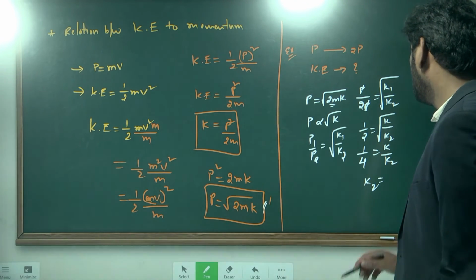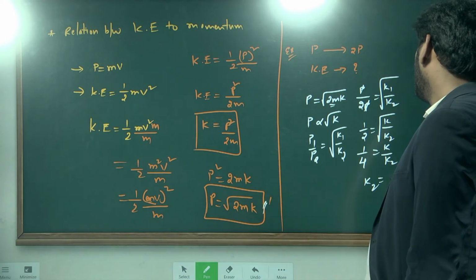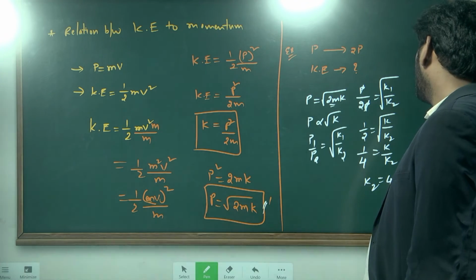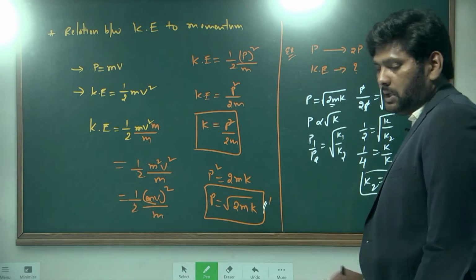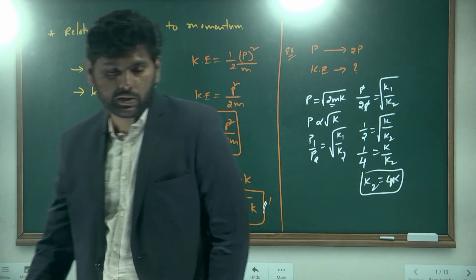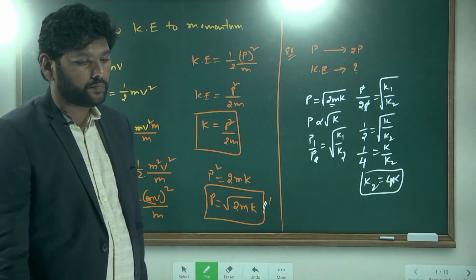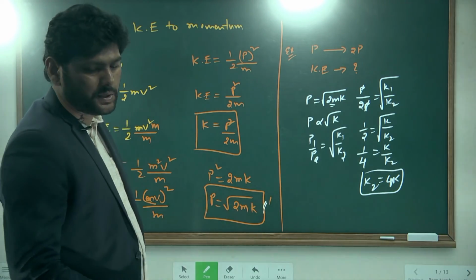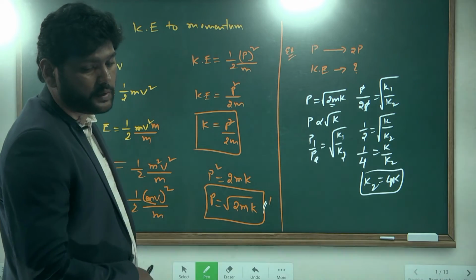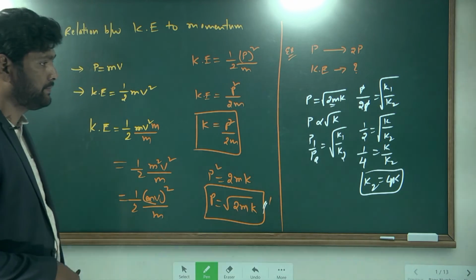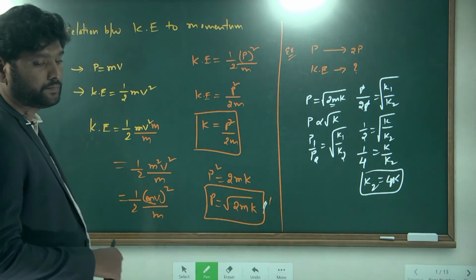How many times? K2 is 4K, which means that it is increased how many times? 4 times. 4 times the initial one. Understand? This kind of questions you may get for the situations. Note down.